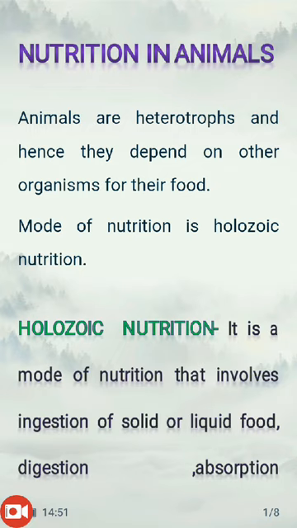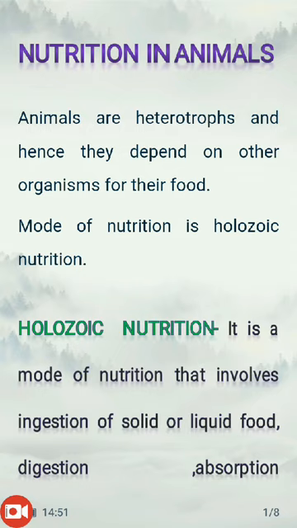Now this heterotrophic type of nutrition is further divided into three kinds: parasitic, saprophytic, and the third kind is holozoic nutrition. Parasitic and saprophytic we have already studied in great detail.